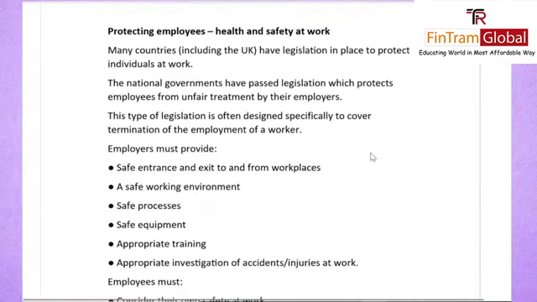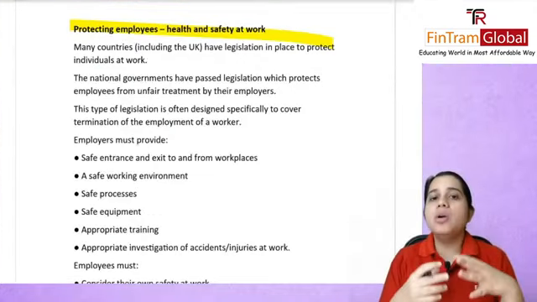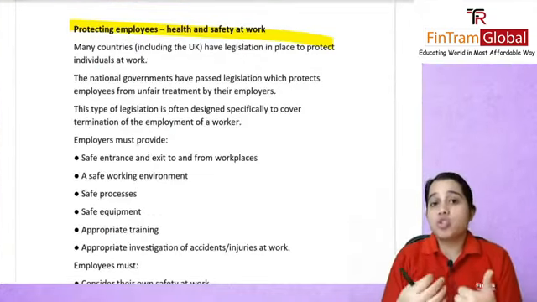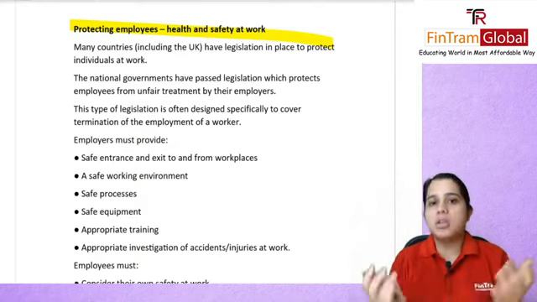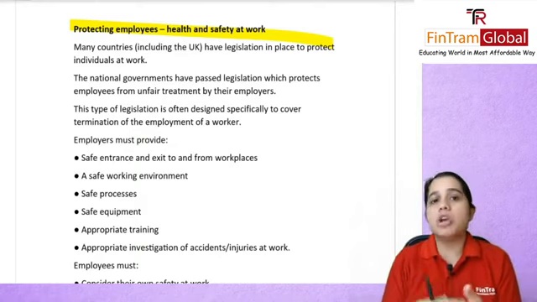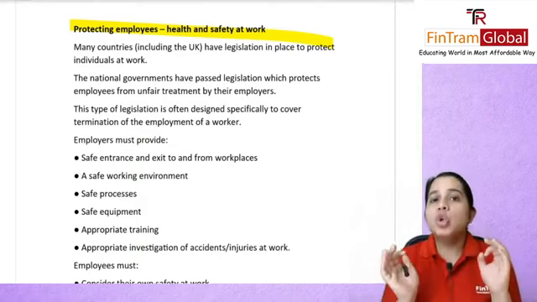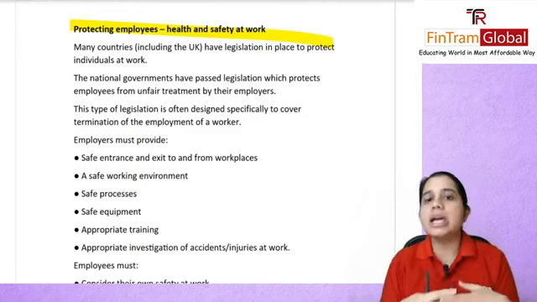Next is protecting employees, which is basically health and safety at work. Here we talked about what organizations need to do to ensure that employees are working in good, healthy and safe working conditions.